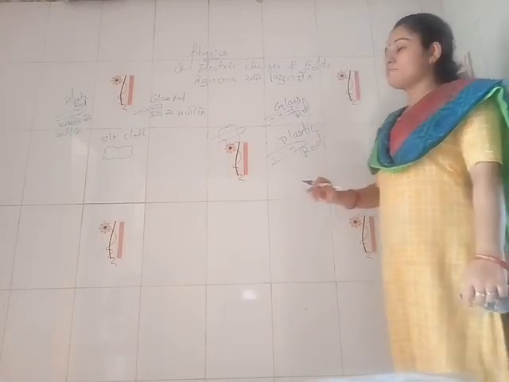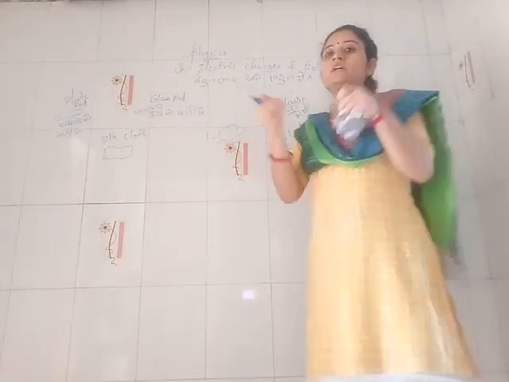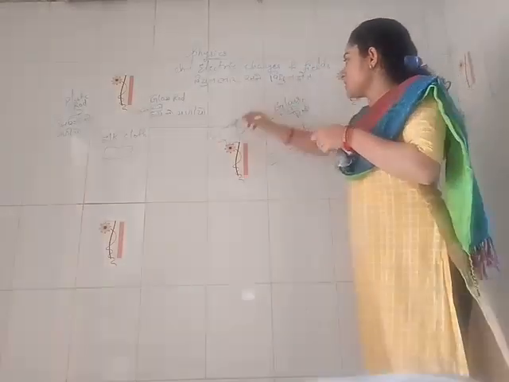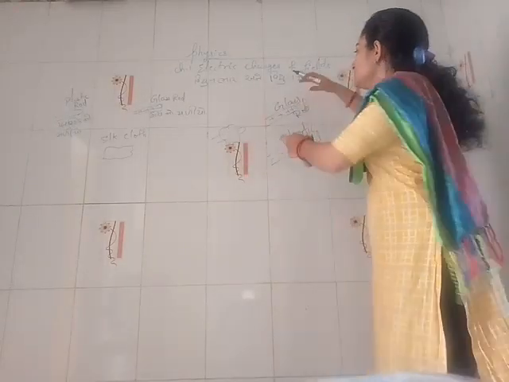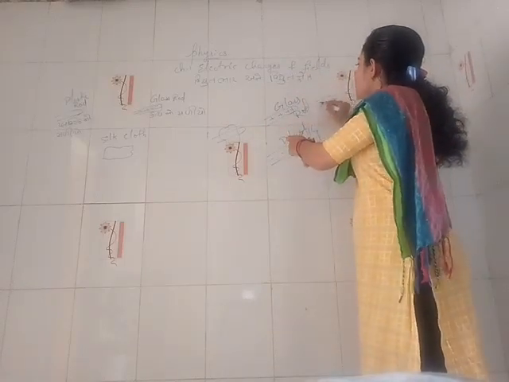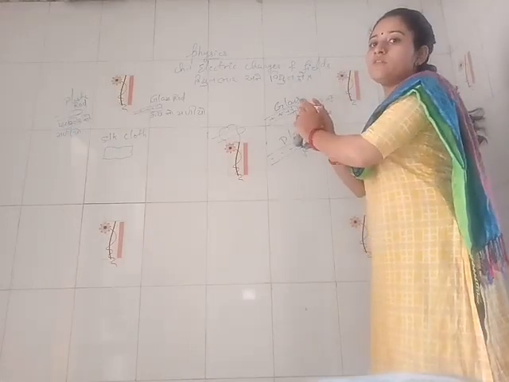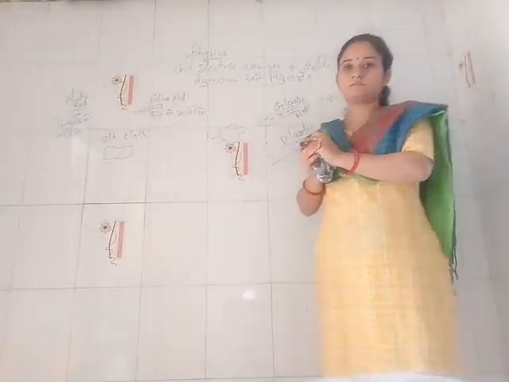Now, if we bring two glass rods near each other, which are rubbed with a silk cloth, then they both will have positive charges on them and both glass rods will repel each other.